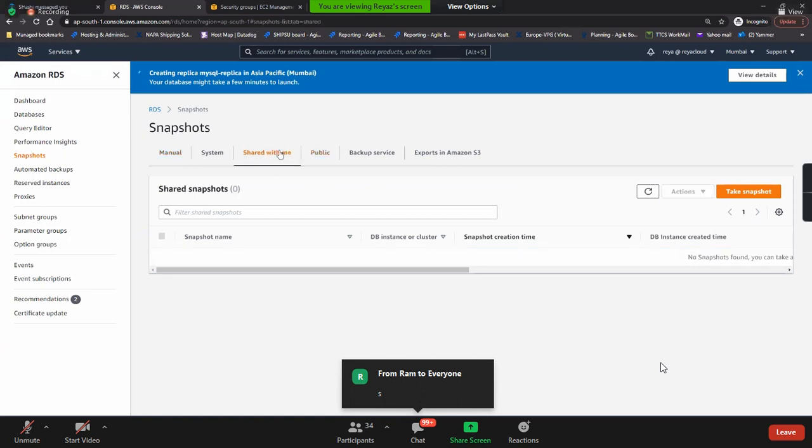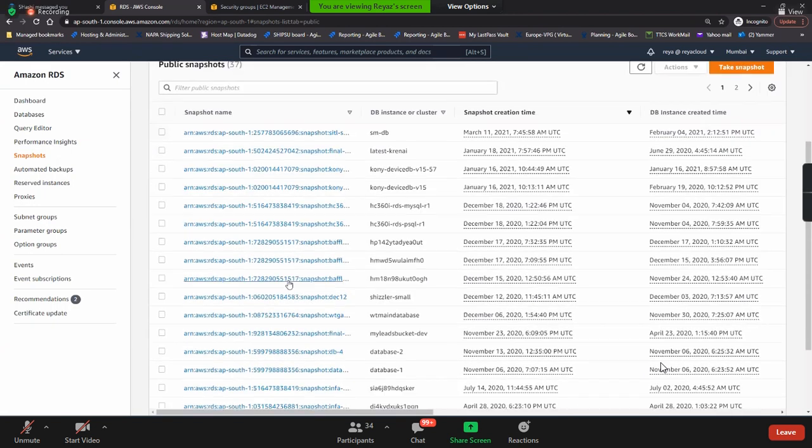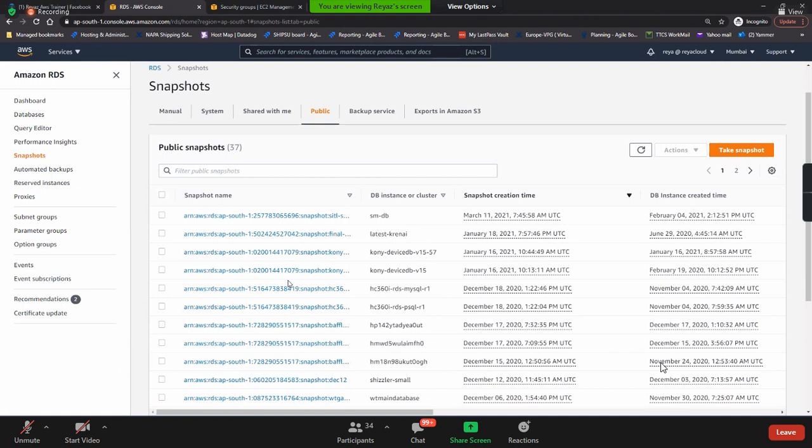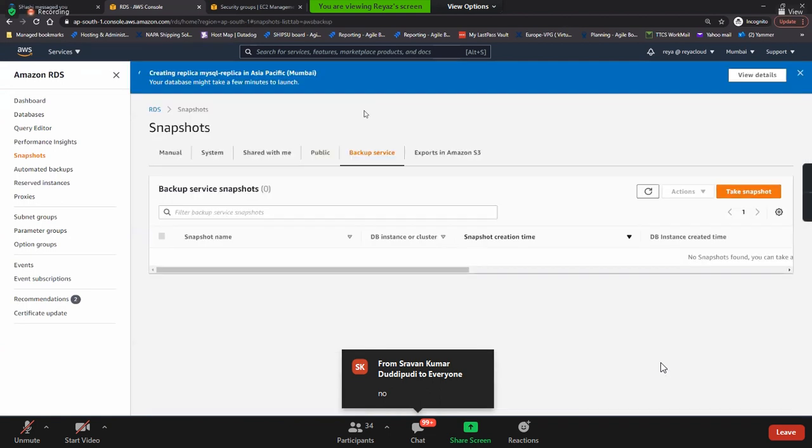And can you make your snapshot public? Yes, it's possible. If you make it public, all your public snapshots will be here. Whatever is shared publicly, everything is visible over here. But is it good to make it public? Don't do that. You can take the snapshots anytime.